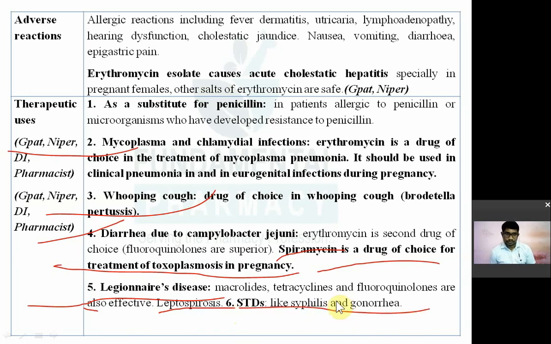Recently evidence has shown that 1 gram of erythromycin as a single dose can treat gonorrhea completely. The gonorrheal infection will be completely cleared if you take 1 gram of erythromycin. Take just one gram at one time and do not repeat erythromycin afterwards. That will completely kill the gonorrhea.